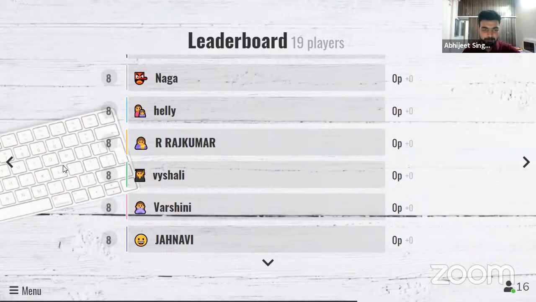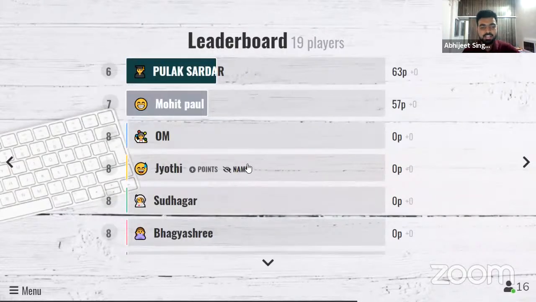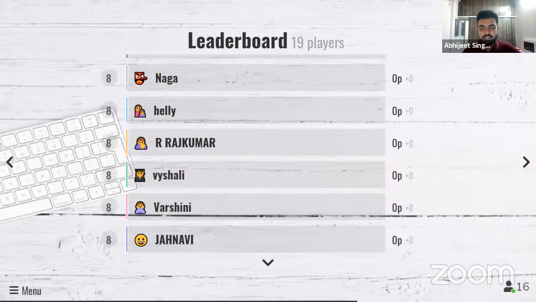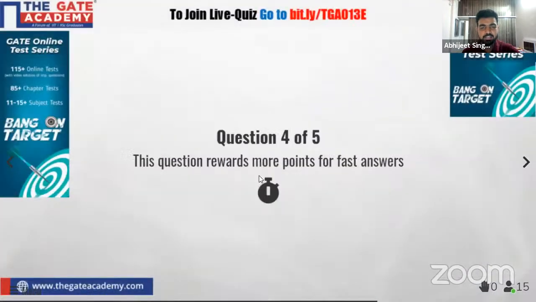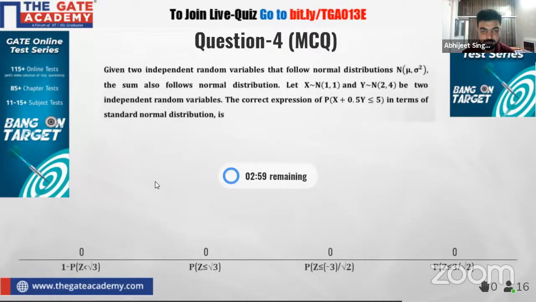I have kept some simple questions also, but the next question is the trickier one, and after that it is going to be an easy question. Okay, so let us move ahead. All the best, guys, and don't get demotivated. Okay, so here is question number 4 in front of your screen. So 3 minutes are there. So minimum points are 125.